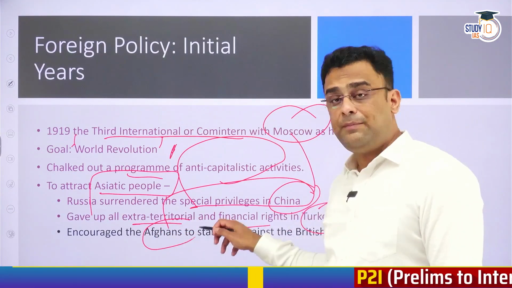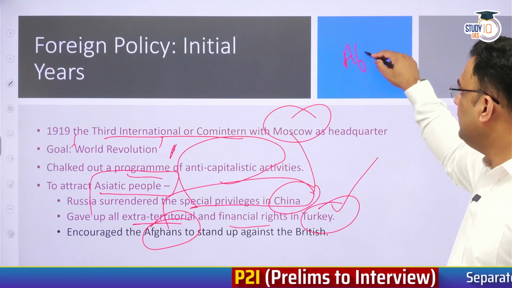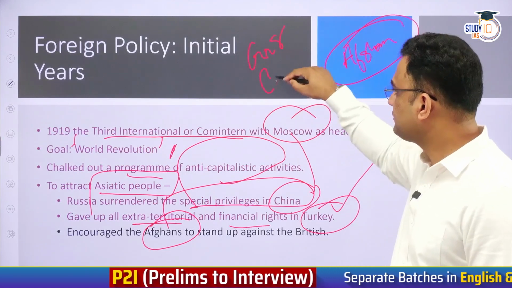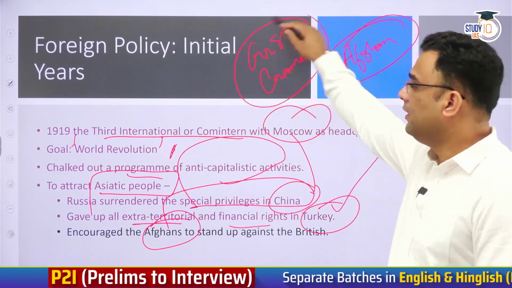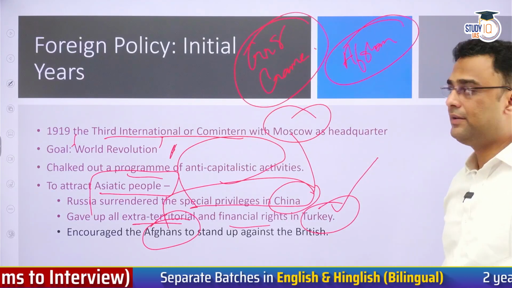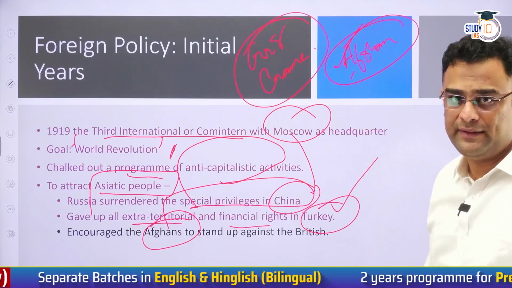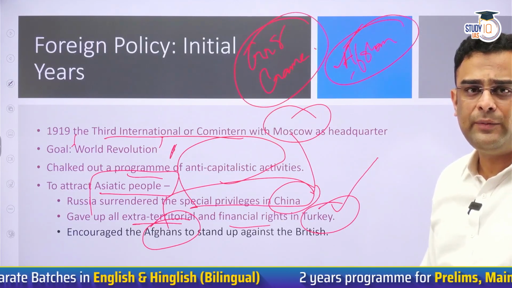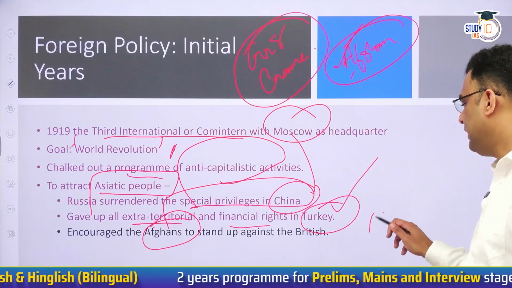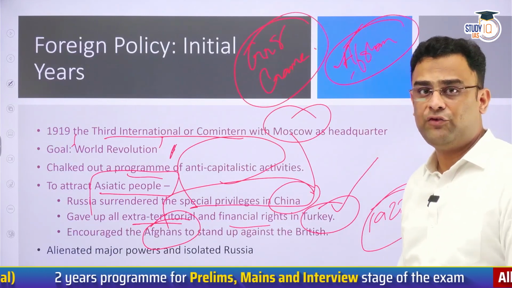He encouraged Afghan people to stand up against the British government. Now, the Afghan people were always at the center stage of the Great Game of the 19th century. This was the rivalry between Britain and Russia, and Afghanistan was a central piece of that. So he encouraged the Afghan people to fight against the Britishers to get full independence. There was a lot of autonomy in any case, but foreign policy, etc., were still under British control. So in 1922, Afghanistan would gain full independence with Russian encouragement.